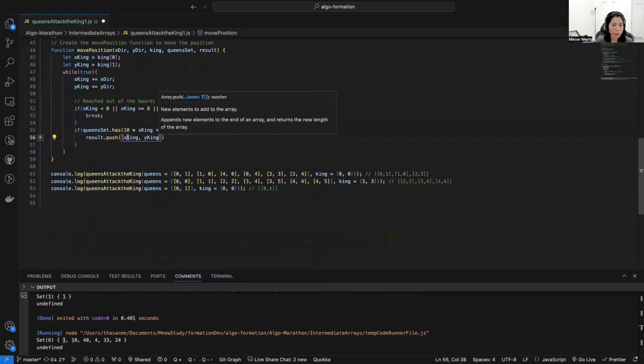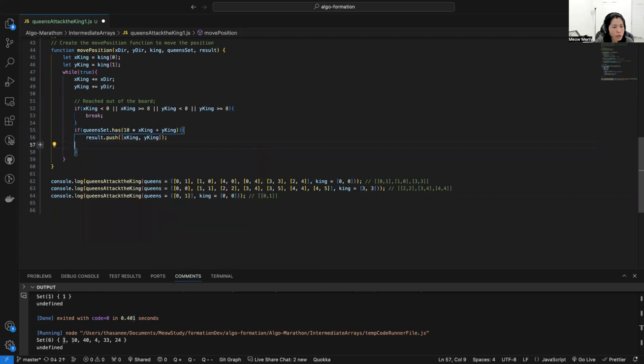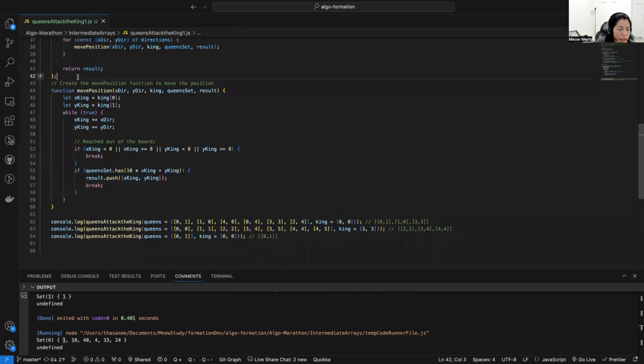So that's how we get the position of the queen which attacks the king, right? And then don't forget to break out of the loop. Okay, that's it. I think that should work.